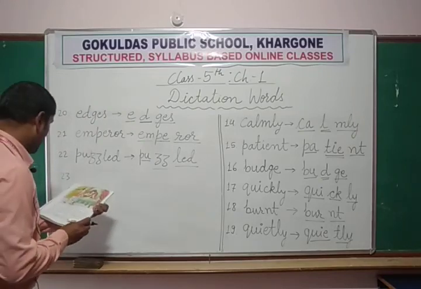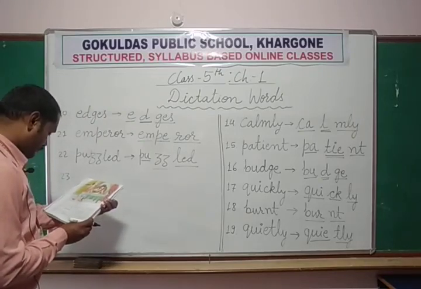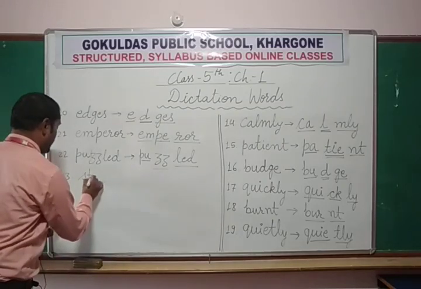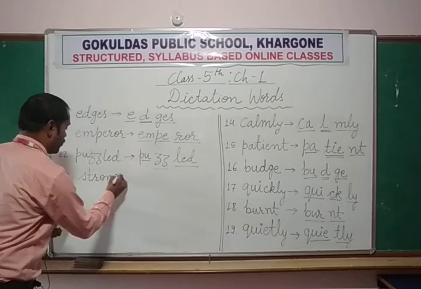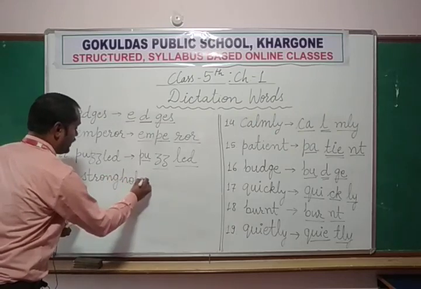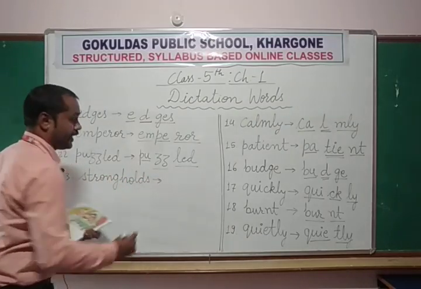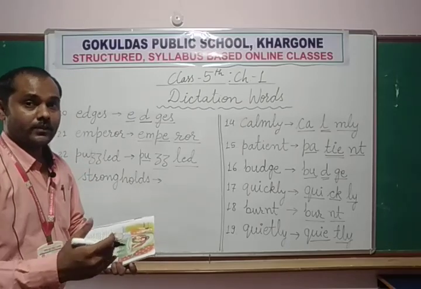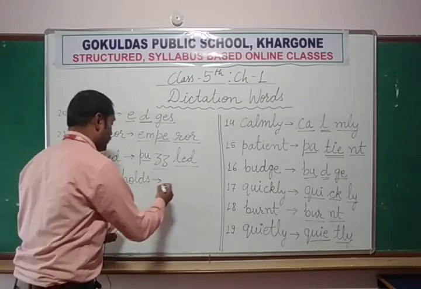Okay, 23. Weak points. Strongholds. S-T-R-O-N-G, strong. H-O-L-D-S, holds. Strongholds. The areas which are very safe from attack, the powerful areas, are called strongholds.